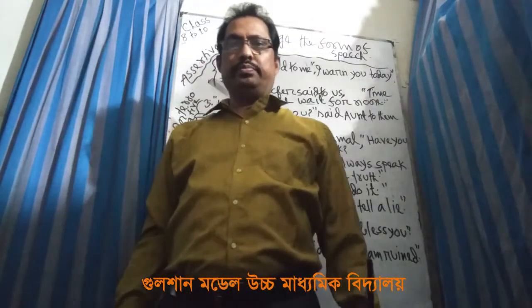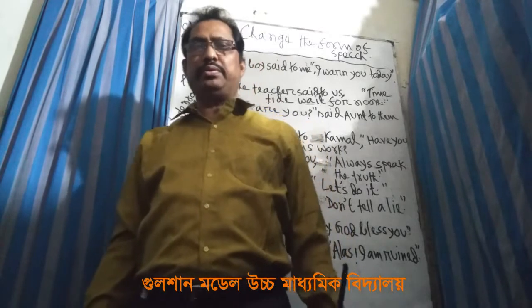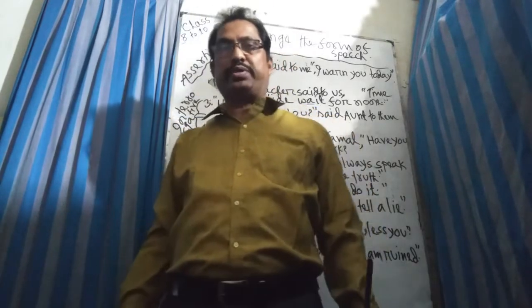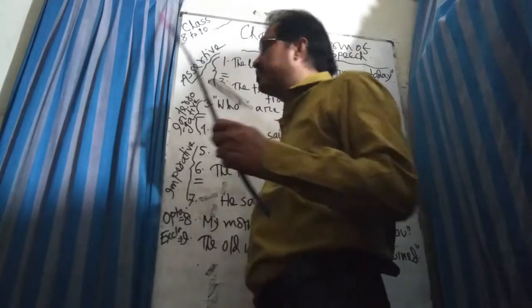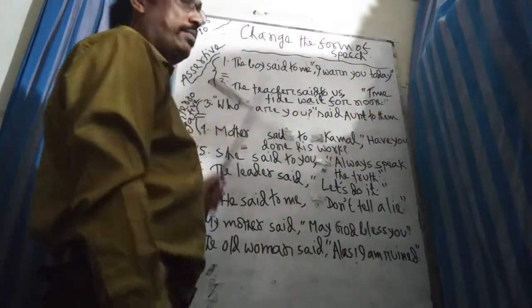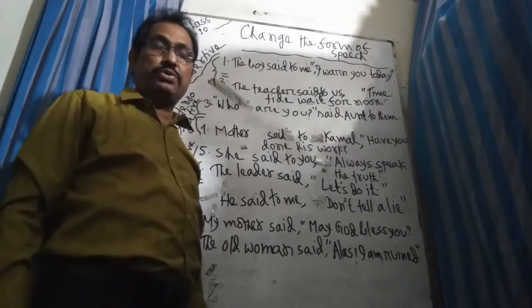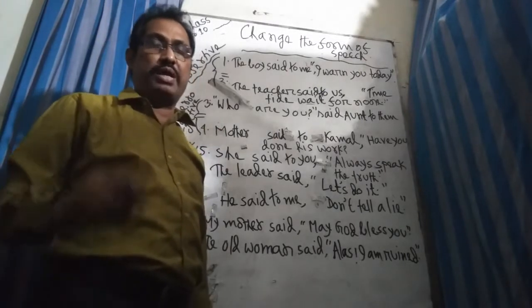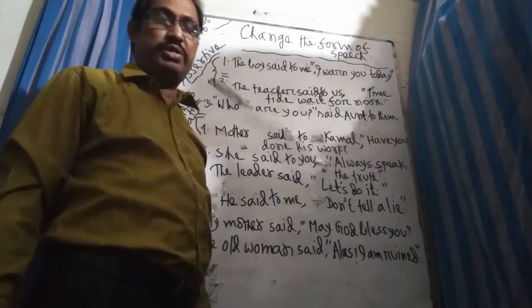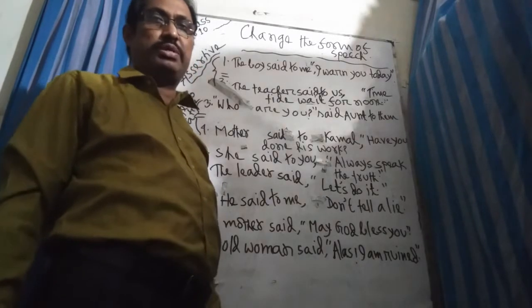Okay students, we have learned the general rules of changing direct speech to indirect speech. Now we would like to practice some sentences. Look at the blackboard. Follow the steps and change the form of speech. You have been given five types of sentences. You know very well, sentences are of five types: assertive, interrogative, imperative, optative, and exclamatory.